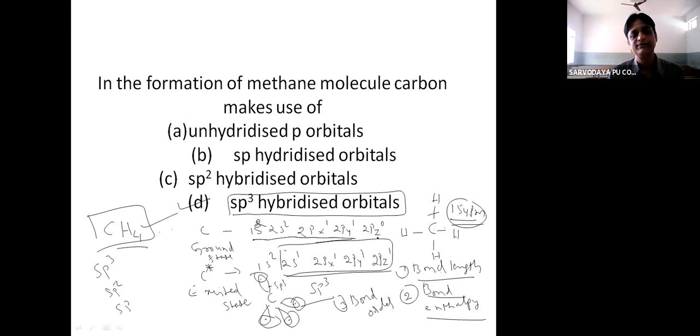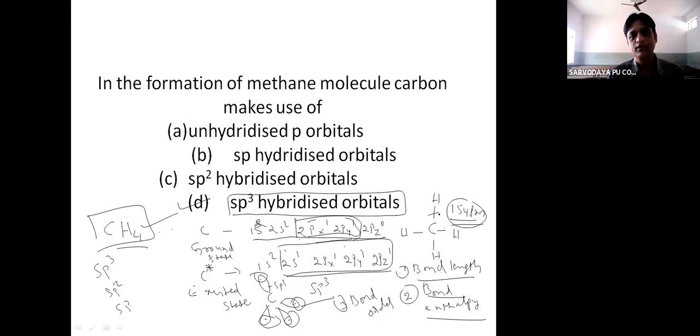So the carbon atom's electronic configuration in its ground state is 1s2, 2s2, 2px1, 2py1 and 2pz0. See here, you can see only 2 unpaired electrons are present. So by using 2 unpaired electrons present in 2 orbitals, 4 bonds cannot be formed. That's why the concept of excitation is used. In excitation, one of the electrons from 2s goes to 2pz, making 4 unpaired electrons. See, now you can expect overlapping between the orbitals of the carbon atom and hydrogen atoms.